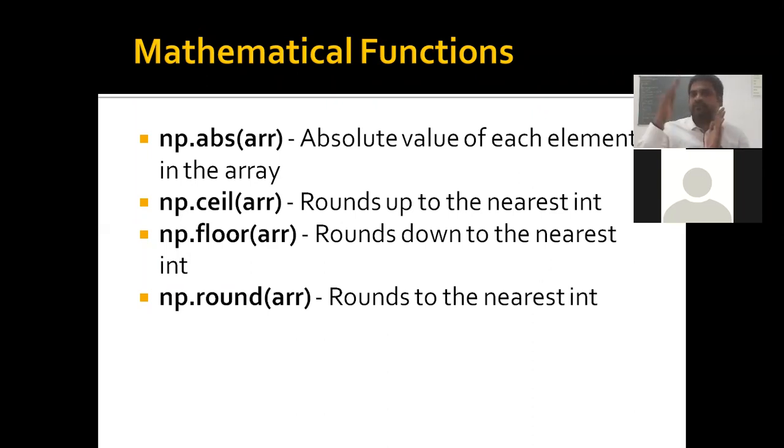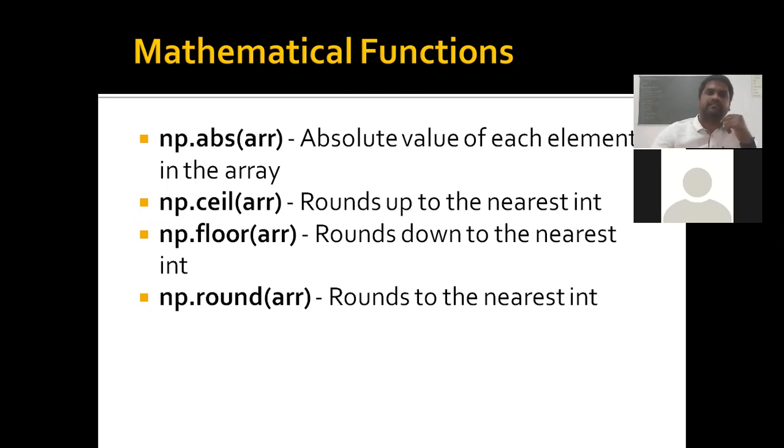If it is 0.5 to 1, it takes the ceil value. Round of 2.3 takes 2 only. Floor of 2.3 takes 2 and ceil of 2.3 takes 3. If I'm taking 2.7, floor of 2.7 is 2 only, ceil of 2.7 is 3, and round of 2.7 takes 3 only. Round rounds to the nearest number.